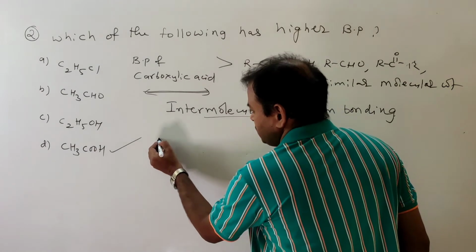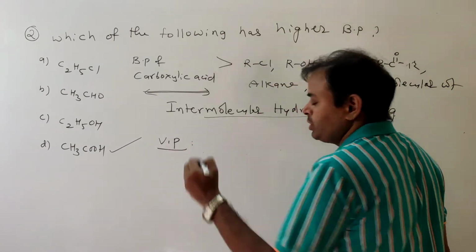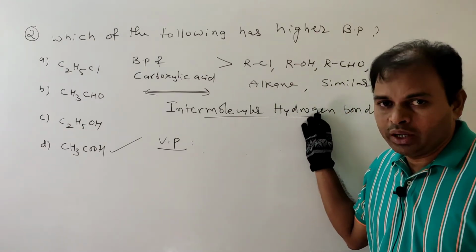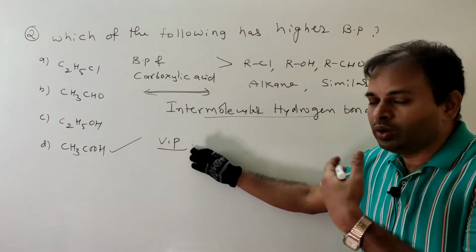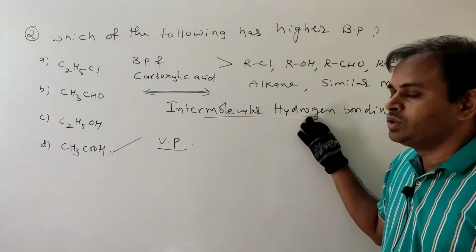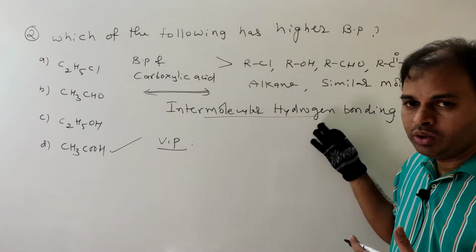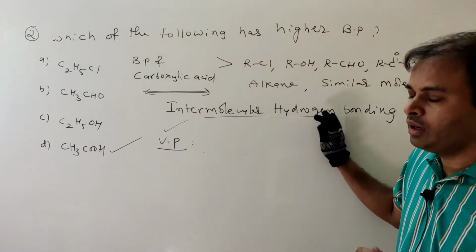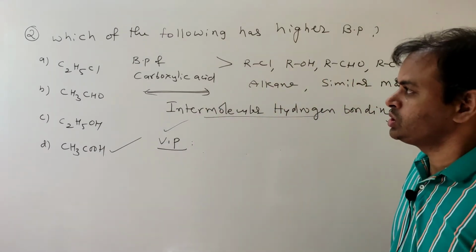Even in the vapor state, these intermolecular hydrogen bonds will not break. That much strength is there in the intermolecular hydrogen bonding between the molecules.